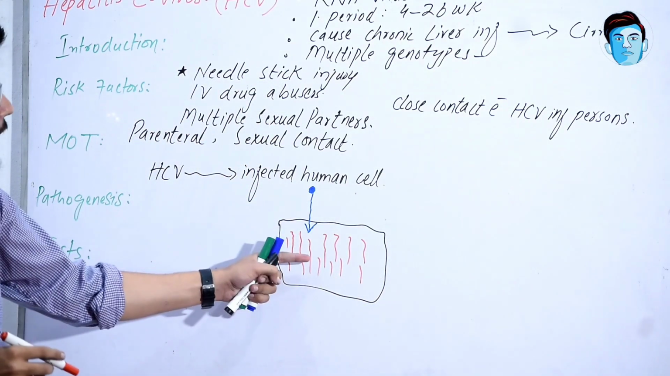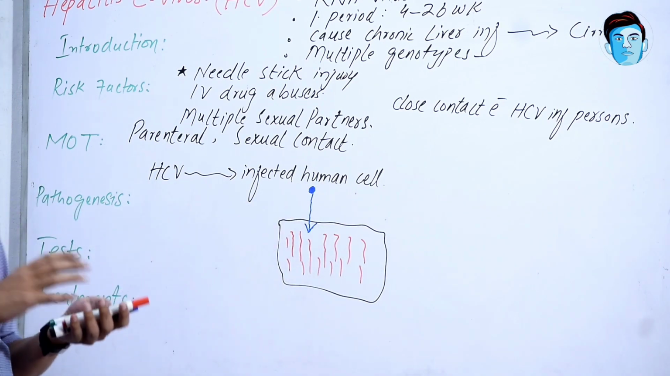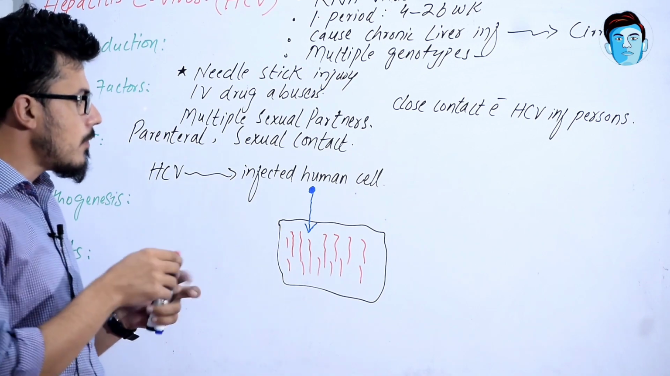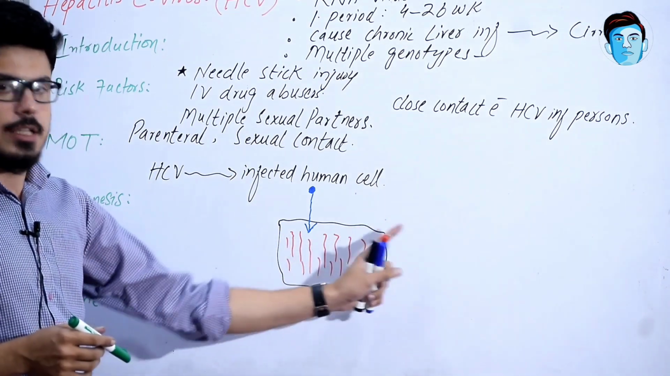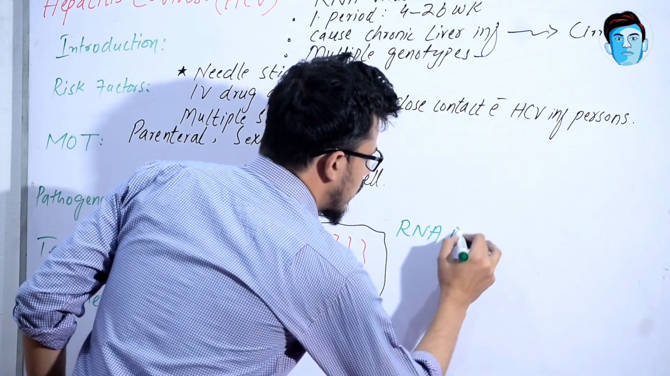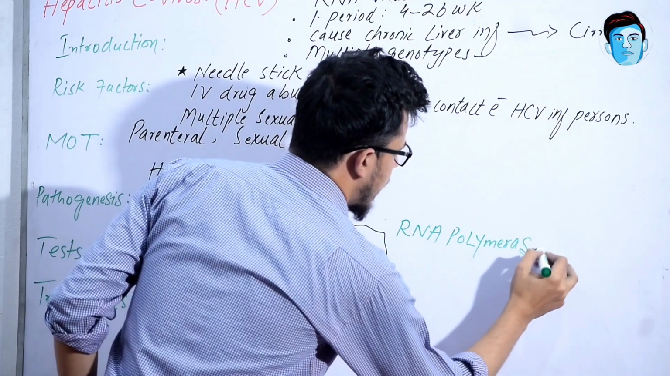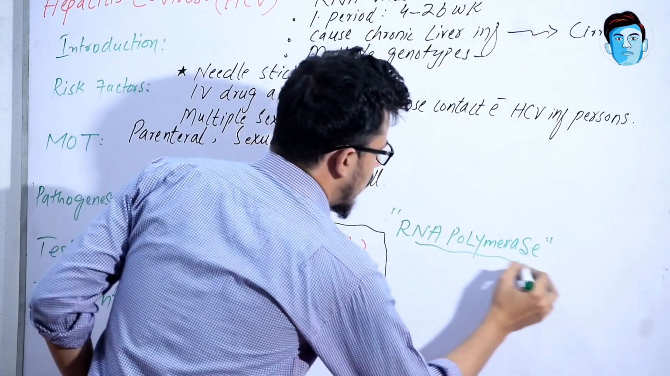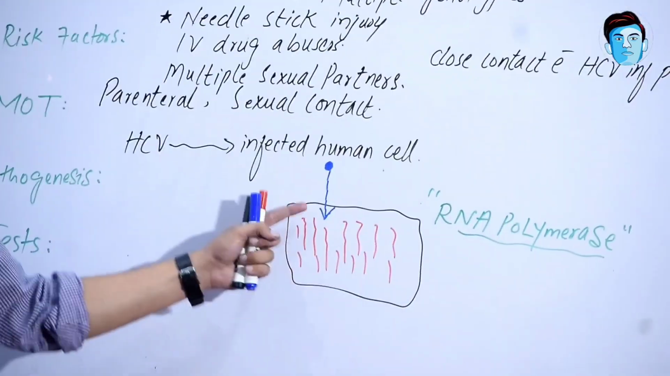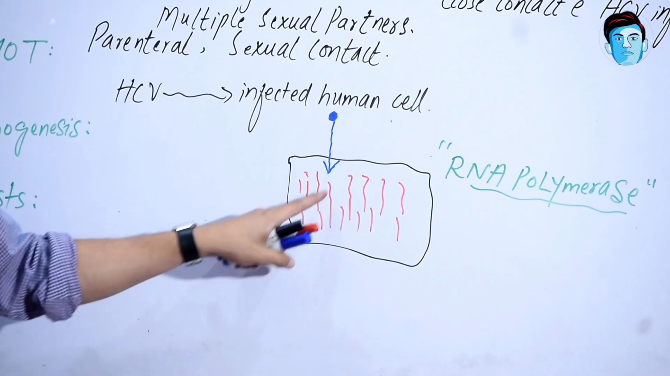This replication is not independent. Hepatitis C virus has some special proteins associated with it. One enzyme associated with it is RNA polymerase. What is the function of this RNA polymerase? It helps in the replication of the genome of this virus, that is RNA.